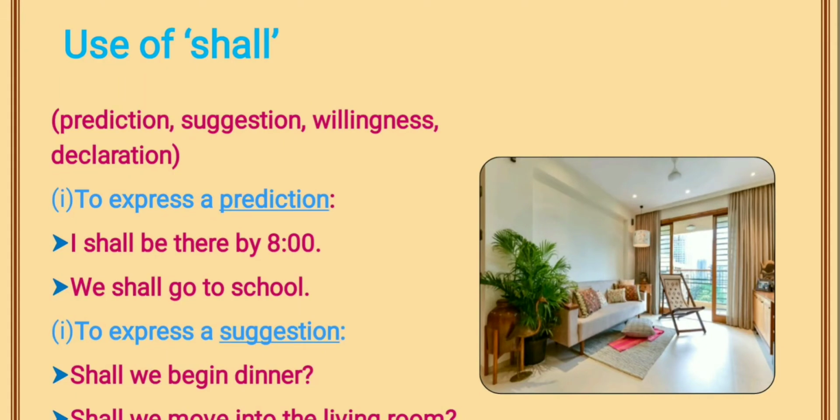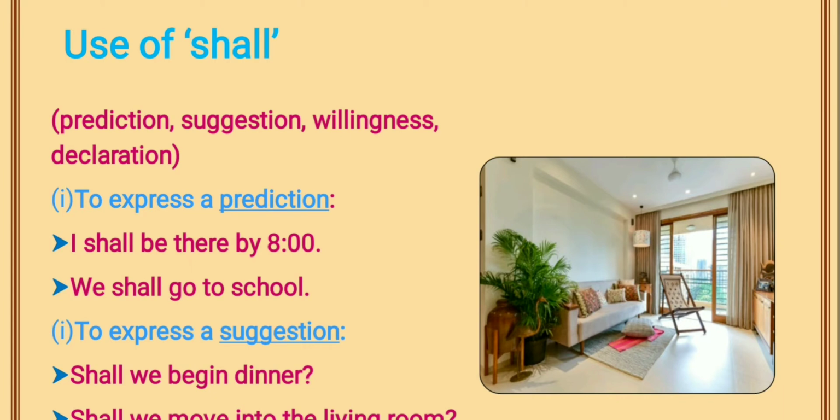For example, I shall be there by 8. I'm certain that I'll be there by 8. We shall go to school. So, these are the uses of shall to express a prediction.